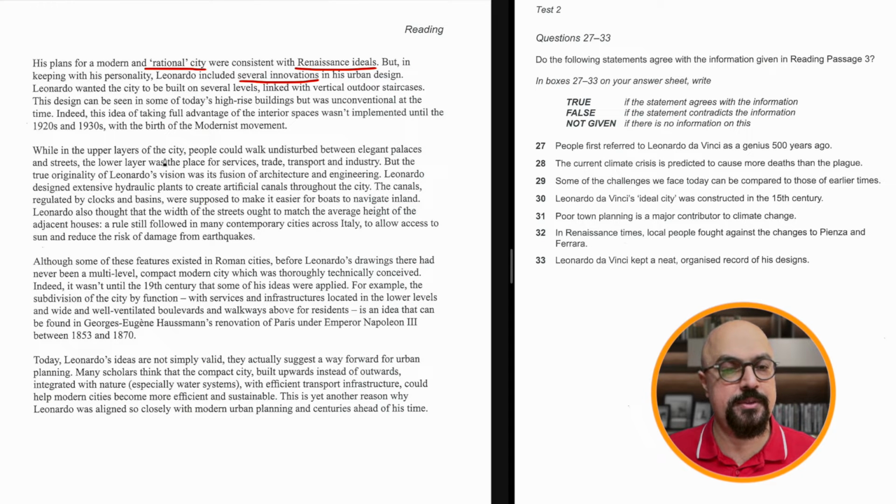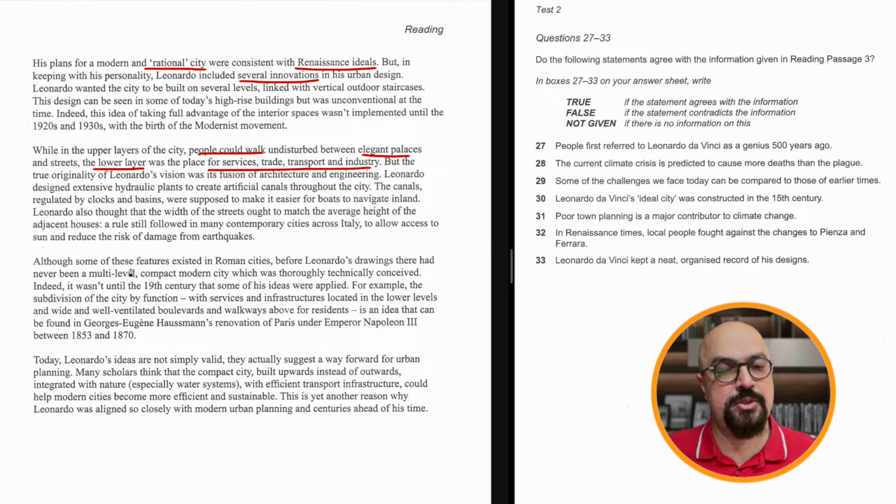While in the upper layers of the city, people could walk undisturbed between elegant palaces and streets, the lower layer was the place for services, trade, and transport industry. Interesting. Two layers: the upper layer of the city and the lower layer of the city. Okay. Elegant places, and down there were these industries and trades.